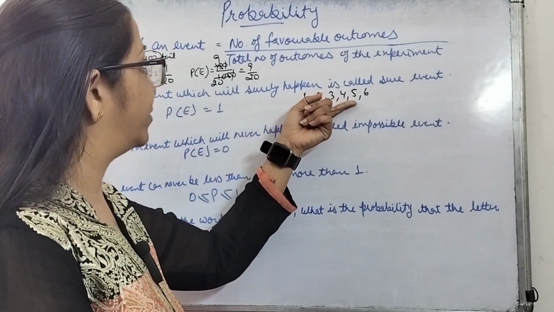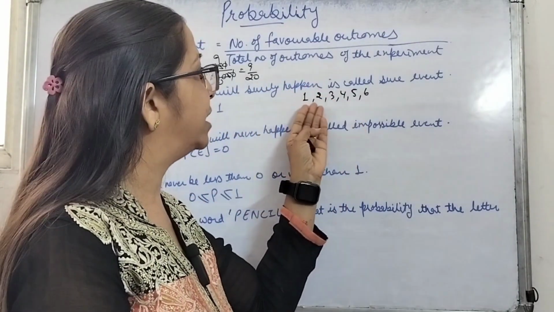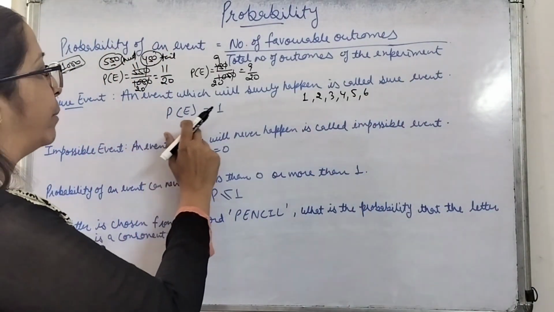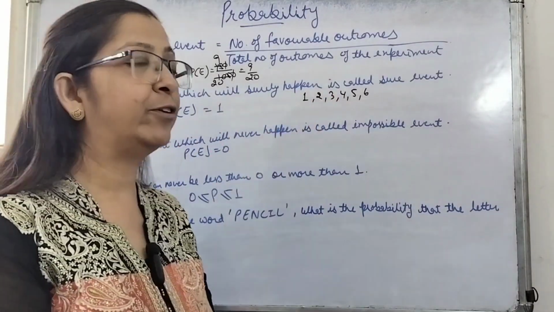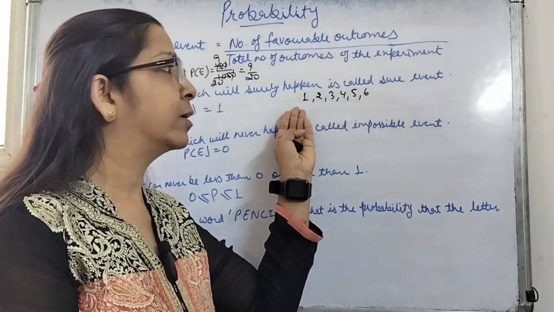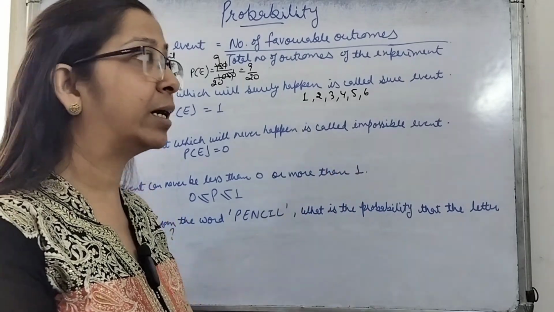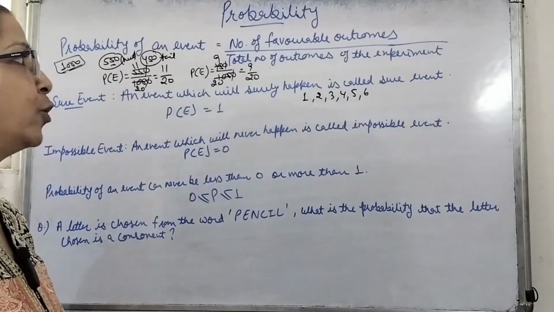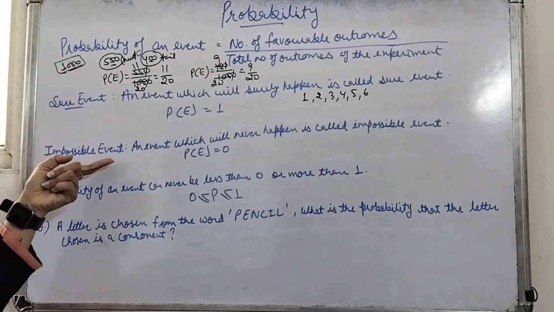All these types of events which are sure to happen, which are 100% sure to happen, are known as sure events, and the probability of a sure event is always 1. Over here the event was getting a number which is less than 7. Whatever number will come, it is less than 7 only. So it is sure that it is going to happen. Whatever number will come, it is going to satisfy our event. So such types of events are known as sure events, and the probability for a sure event is 1.